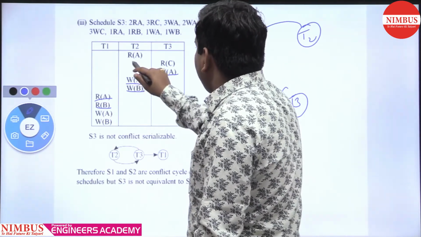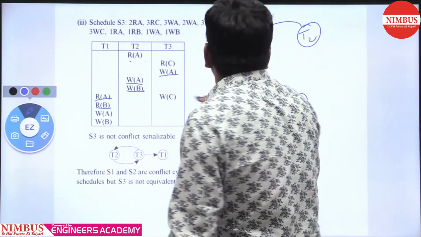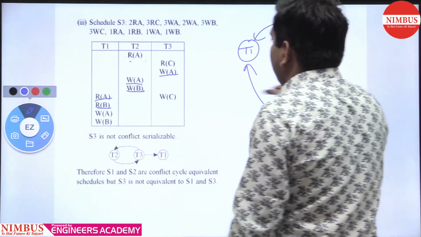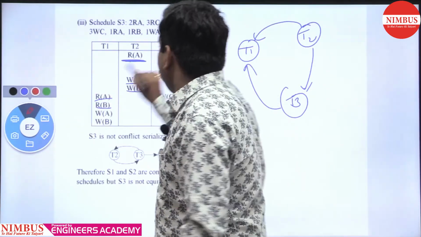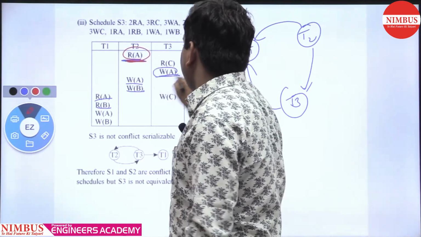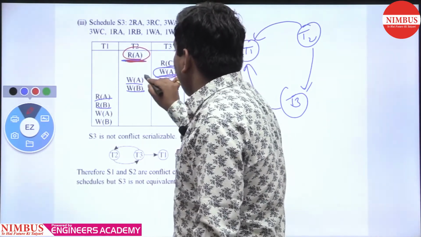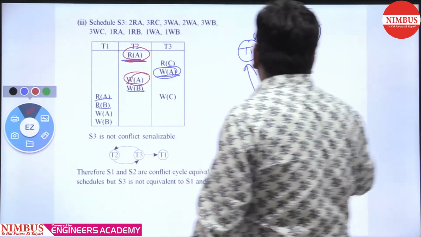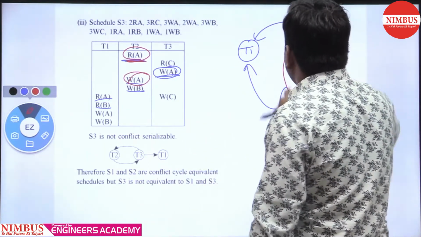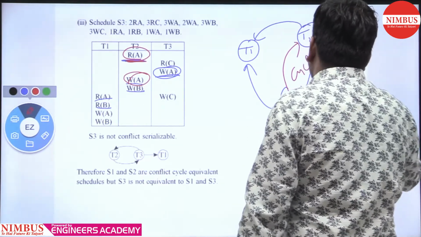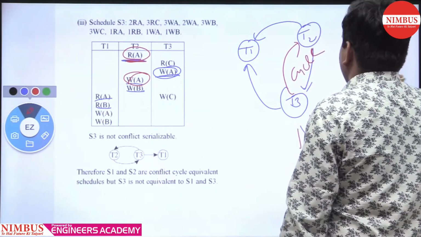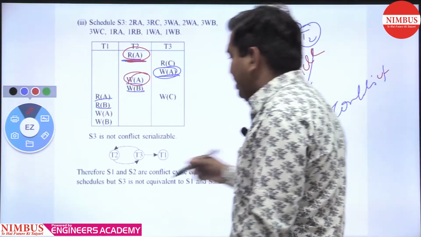After that, here you can see T2 to T3 makes an edge on A. Clear? T3 to T2 is also an edge. So there is a cycle. Getting my point? So this is not conflict serializable. There is a cycle between T2 and T3.